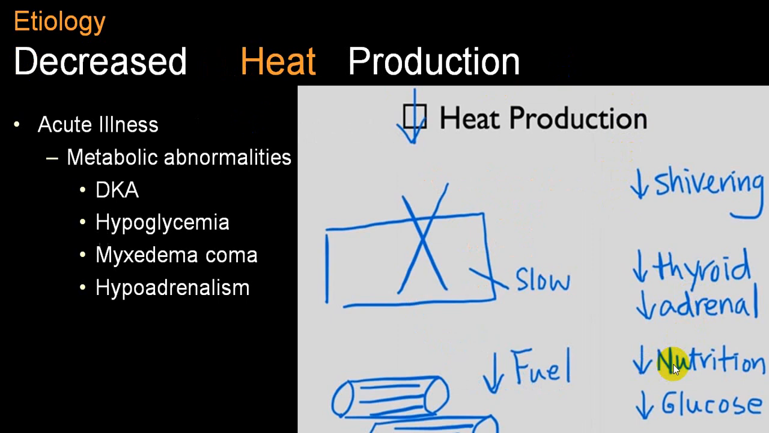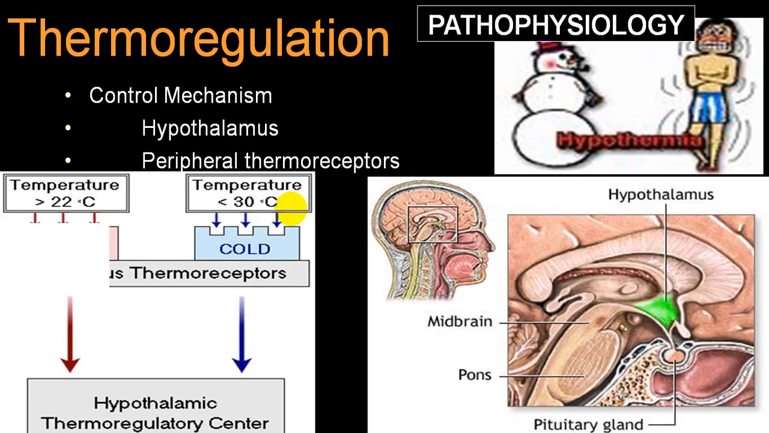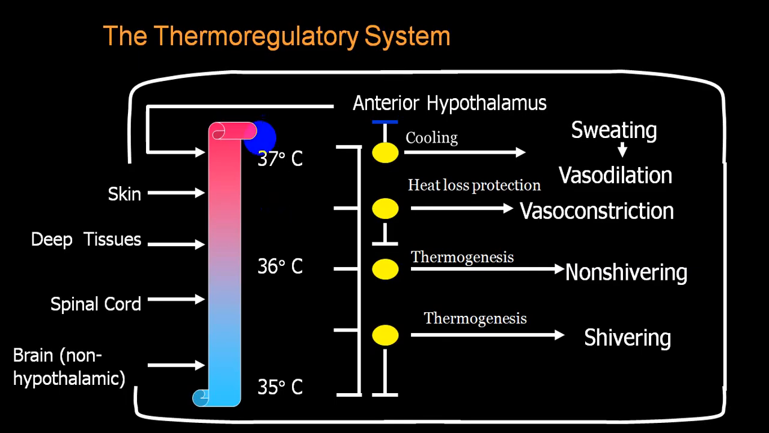It can be further aggravated by malnutrition and hypoglycemia because you need energy to produce heat, and glucose is the source of energy by aerobic metabolism. So these are all the mechanisms by which thermoregulation can be impaired and a person can be exposed to extreme cold and go into hypothermia.